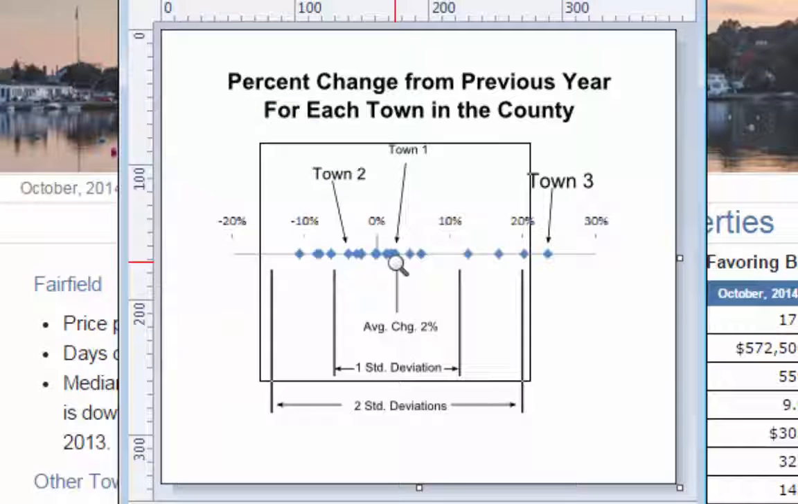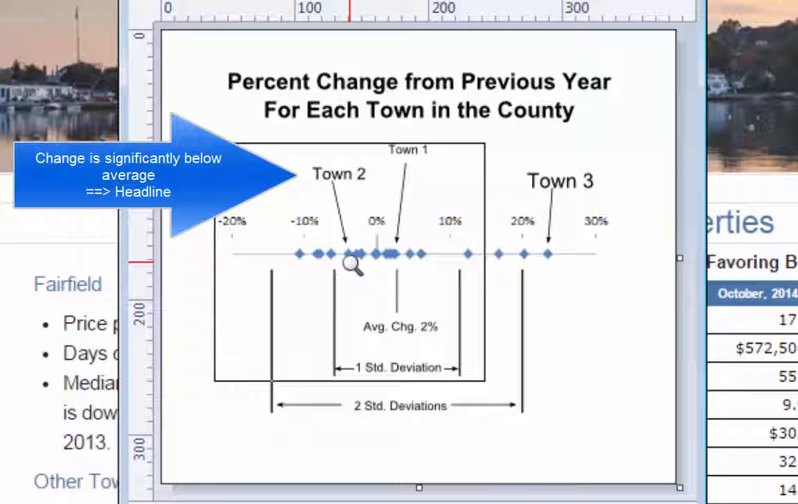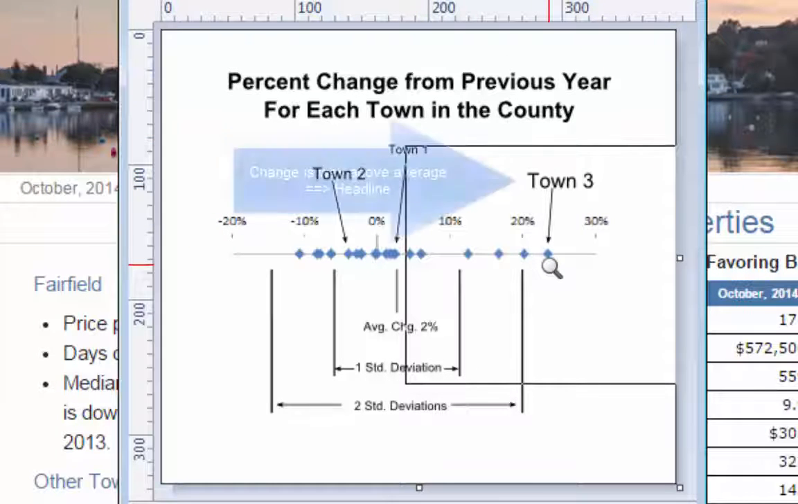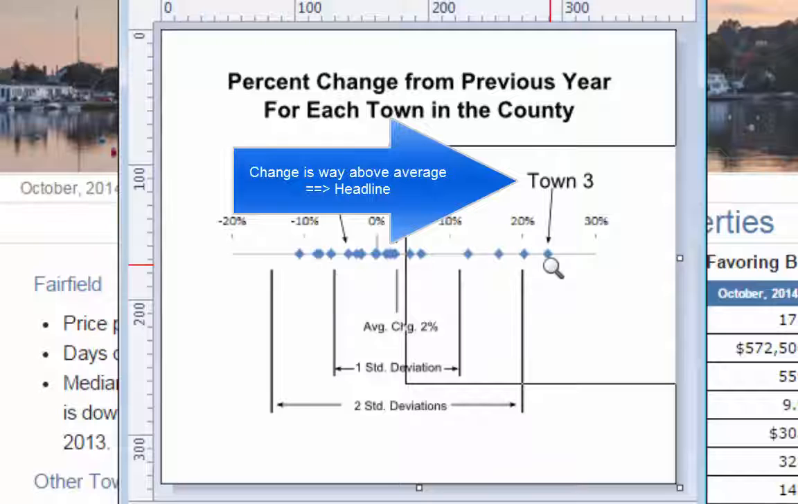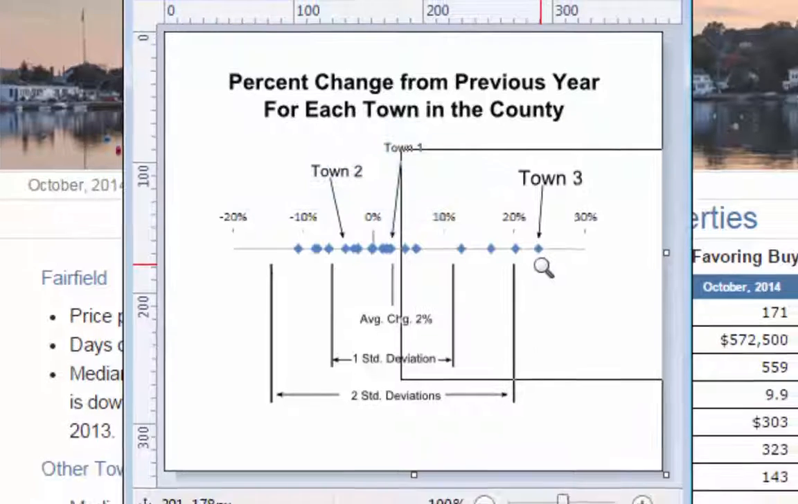Town number 1, which had a change of approximately 2%, we would not be generating a headline for town number 1. However, town 2, a decline of around 5%, we generate a headline for that. And we would certainly be generating a headline for town number 3, which had an increase of well over 20%.